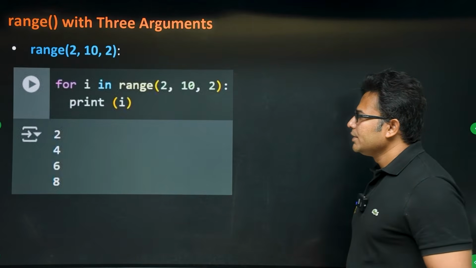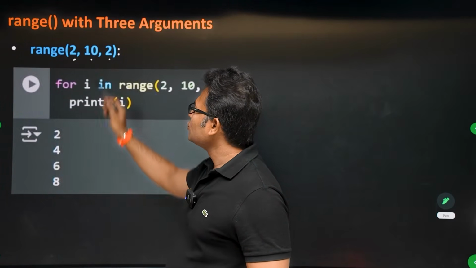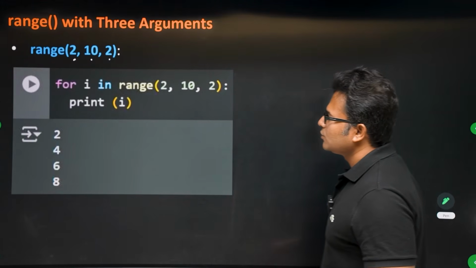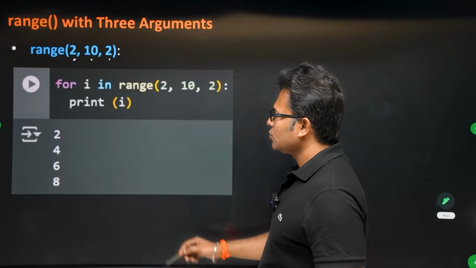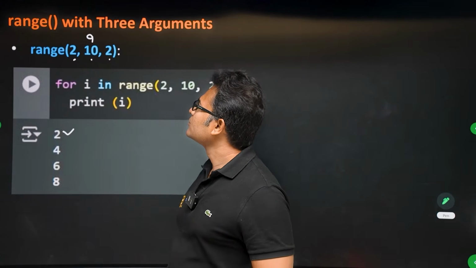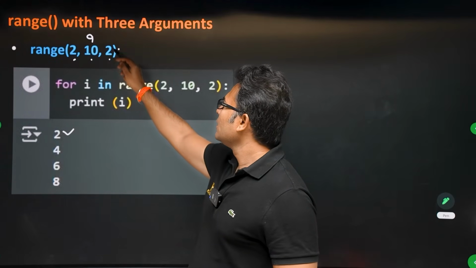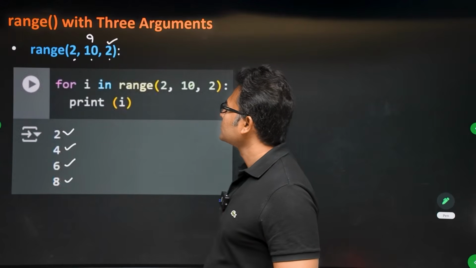Now even here, range(2, 10, 2) is given. Even here what happens is we are going to start with 2 and we are going to end at 9, and steps will be 2. So 2 to 4, 4 to 6, 6 to 8. Okay.